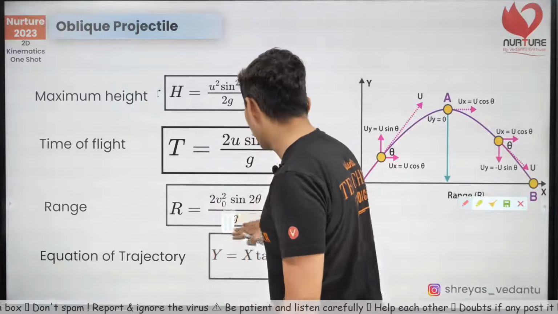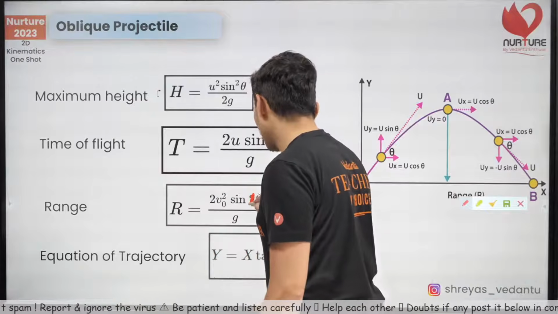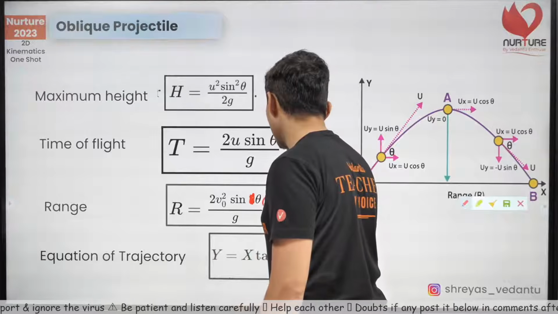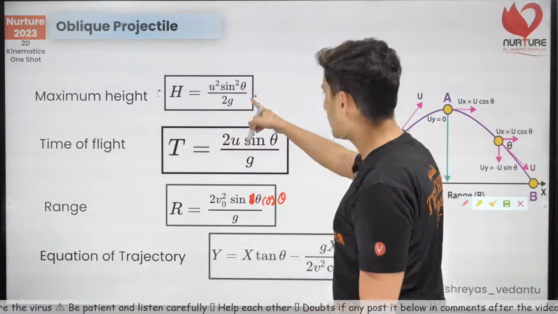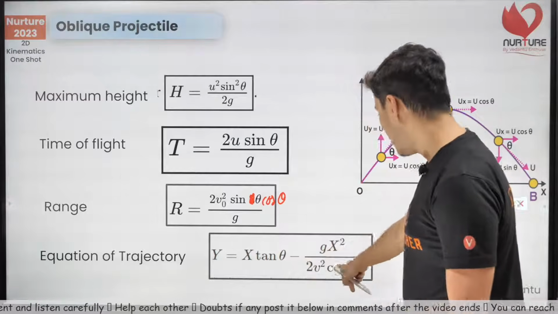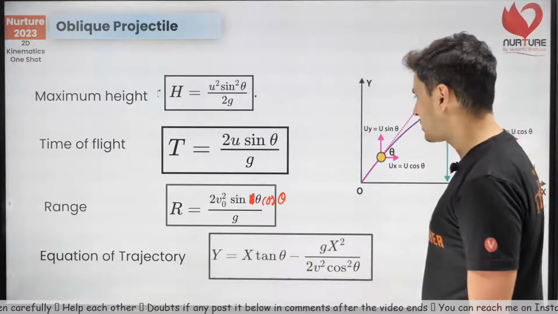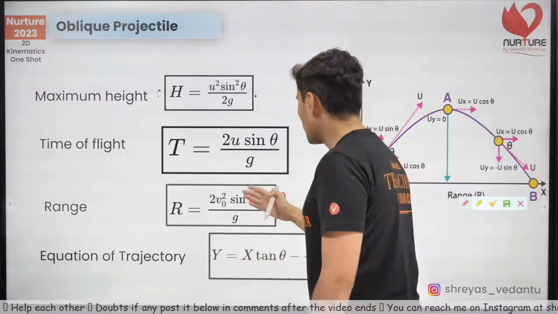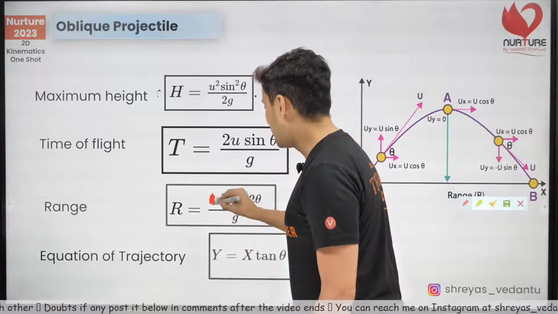If this 2 is there, then this 2 shouldn't be there, and there should be a cos theta over here. Thank you for pointing it out. Let me just check all the formulas once again. 2u sin theta by g. This is also fine. X tan theta minus half gx square by u square cos square theta. Now it's fine. So either you remove this and then you remove this.